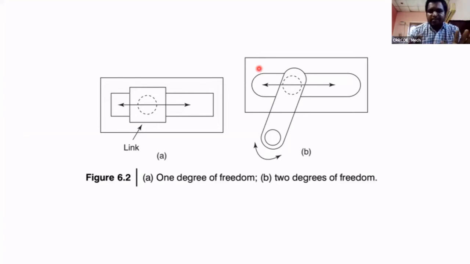By arresting the different modes of motion for a particular movement of a particular body or object. See this here, the body has only a single degree of freedom, 1 degree of freedom. 5 degrees of freedom are arrested, meaning constrained. Here the body has 2 degrees of freedom, 4 degrees of freedom are arrested, meaning constrained.